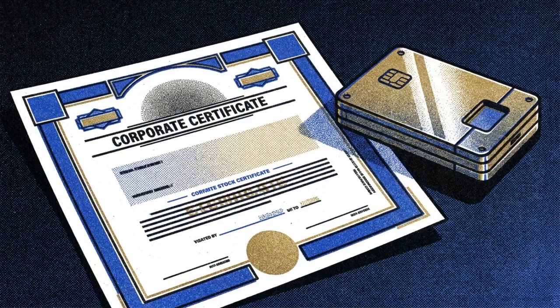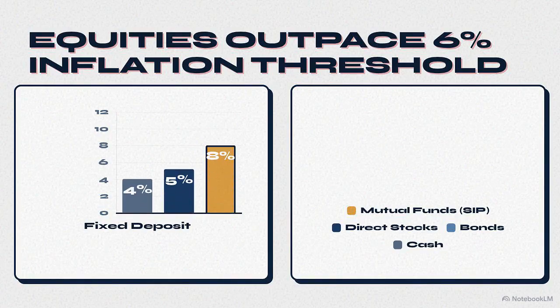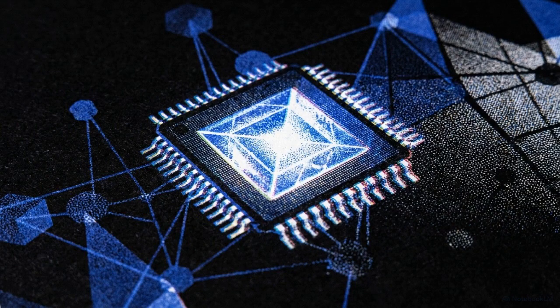You must now transition your long-term capital into assets that are hedged against inflation. This means targeting high-yield dividend equities that can outpace the 6% inflation baseline. You should automate wealth building through systematic investment plans via mutual funds. For advanced portfolios, consider allocating a calculated percentage into emerging digital value assets.